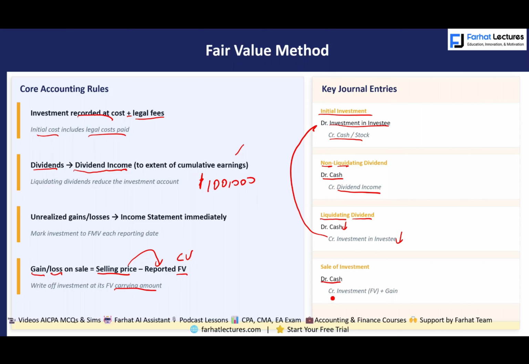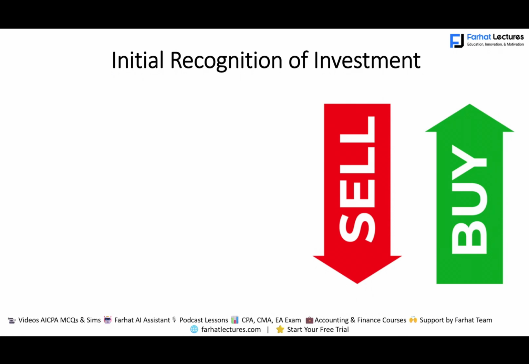So we debit cash, credit investment. If we have a gain, we credit the gain. If we have a loss, we debit a loss. Now, the best way to illustrate this is to look at an actual example.